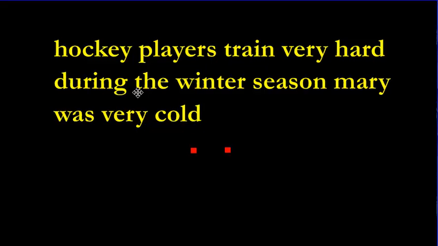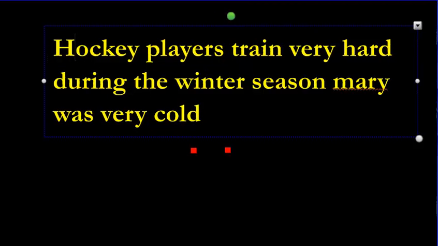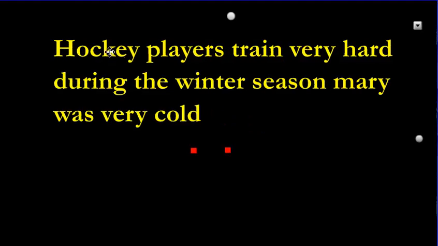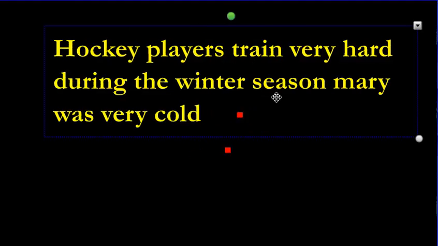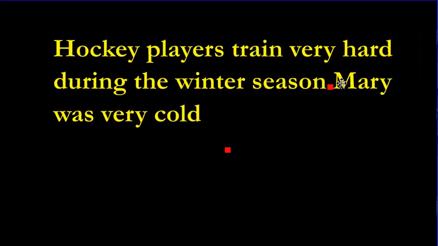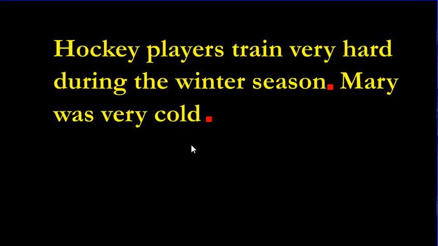And one more. Hockey players trained very hard during the winter season. Mary was very cold. Pop in a capital here. Let me just see one thing. Make sure I got all my capitals. Monkeys are fuzzy and soft under the house. Okay, yeah, that looks good. Hockey players trained very hard during the winter season. And then we could say, oh, look, somebody's name. Always capitalize people's names. Mary was very cold. Mary's cold. That's a complete thought. The subject, Mary. The predicate, that she's very cold.